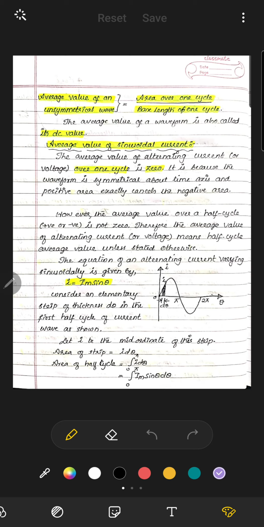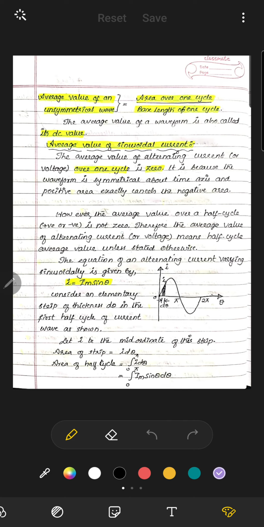So we are going to discuss the average value of sinusoidal current, because we are mostly dealing with sinusoidal quantities. The average value of alternating current or voltage over one cycle is 0, as already discussed in the above topic. It is because the waveform is symmetrical about the time axis and the positive area exactly cancels the negative area. However, the average value over a half cycle is not 0, because there is a quantity for positive and a quantity for negative.